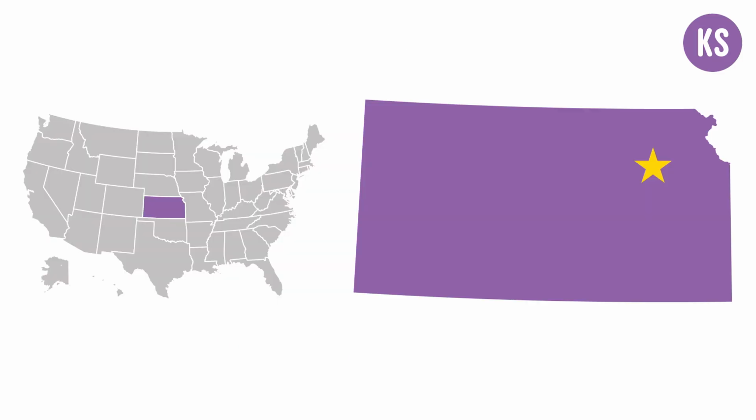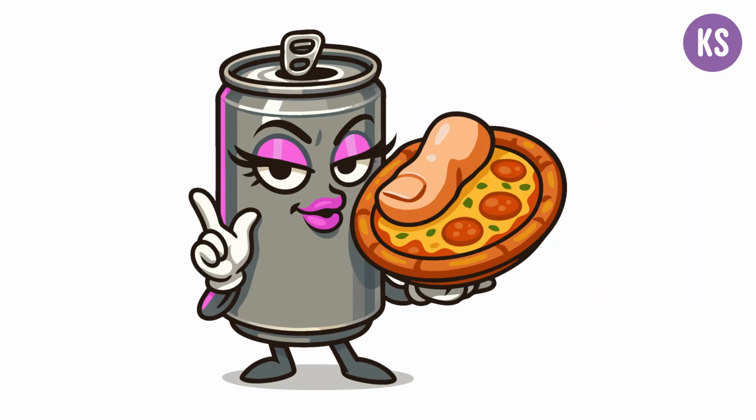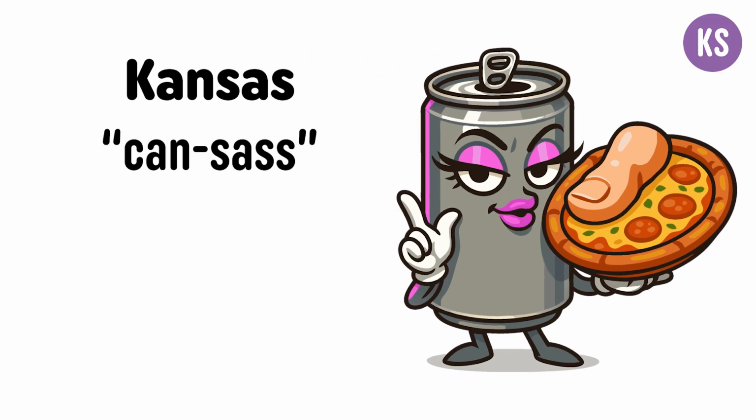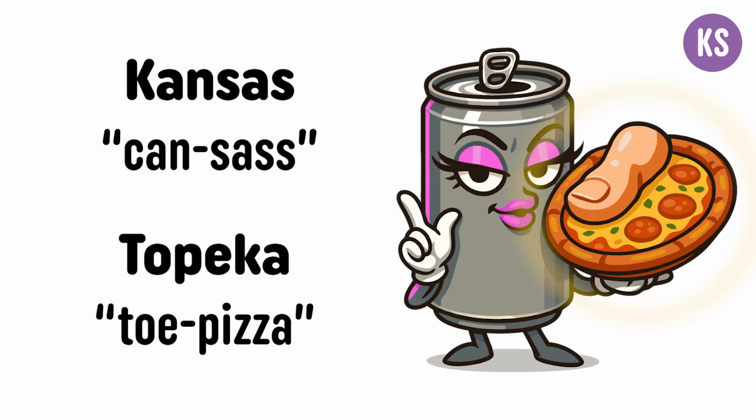The capital of Kansas is Topeka. This image represents Topeka, Kansas. First, we have to convert the state Kansas into a picture. Kansas can be broken down into Kansas, like a sassy aluminum can. Next, we have to convert the capital city Topeka into a picture. Topeka can be broken down into toe pizza, like a pizza with a giant toe as a topping.